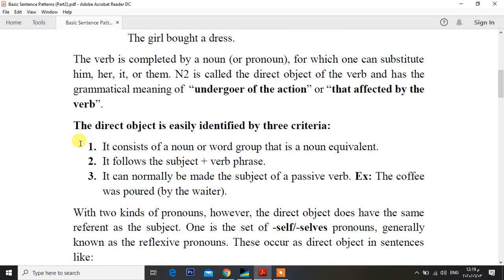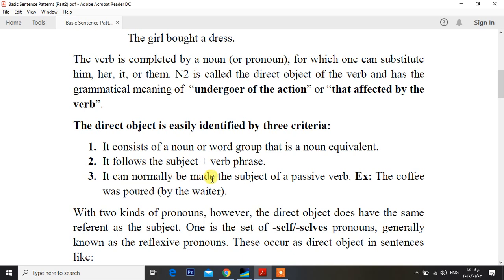The direct object is easily identified by three criteria. How can we identify the direct object in a sentence? We have three criteria by which we can identify this. It consists of a noun or word group that is a noun equivalent. Sometimes it consists of a noun or a word group. This word group is equivalent to a noun. It follows the subject plus verb phrase. The second noun or the direct object follows the subject plus verb phrase. So it comes after the subject plus verb phrase.